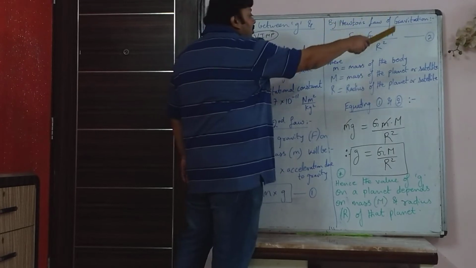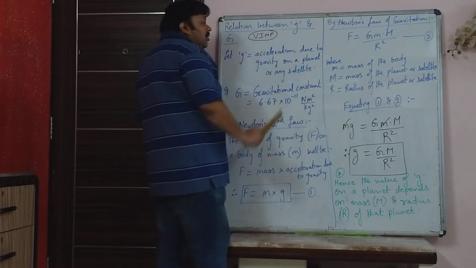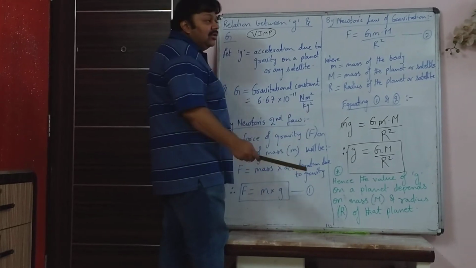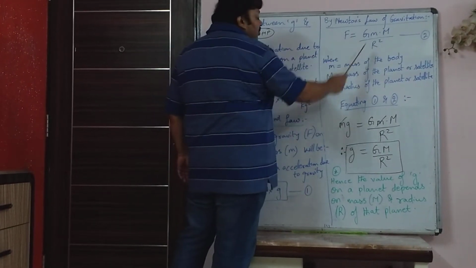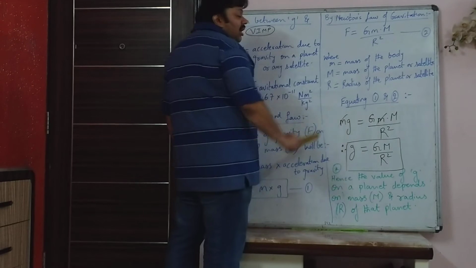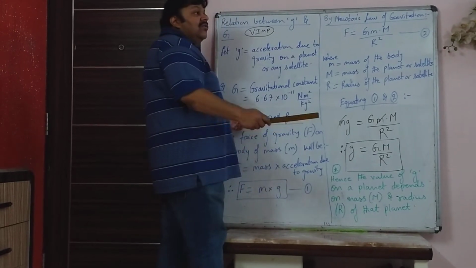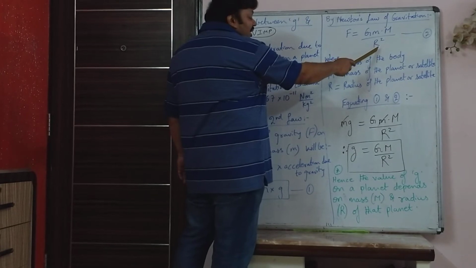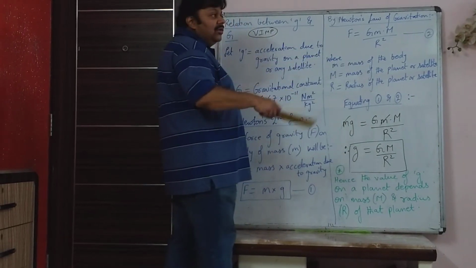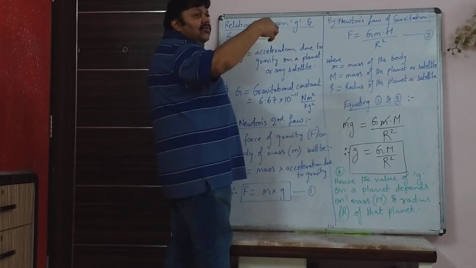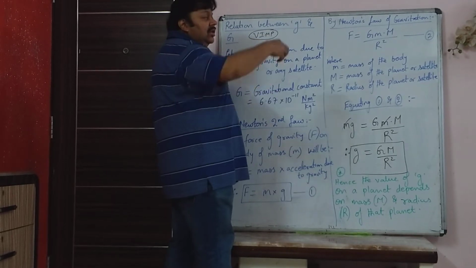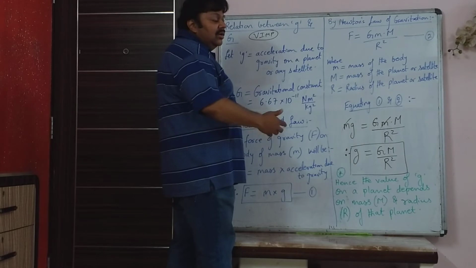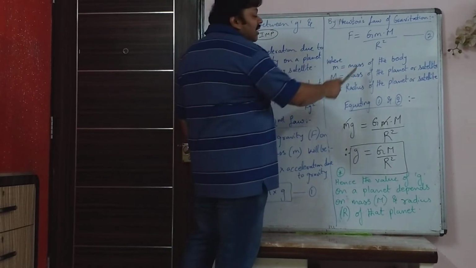And by Newton's law of gravitation, the force with which the planet or satellite attracts any body on it is directly proportional to product of masses and inversely proportional to the square of the distance between the two bodies. In this case, this capital R is the radius of the planet, because you are standing somewhere on the surface of the planet and the core of the earth or the core of that planet you will consider as the center.